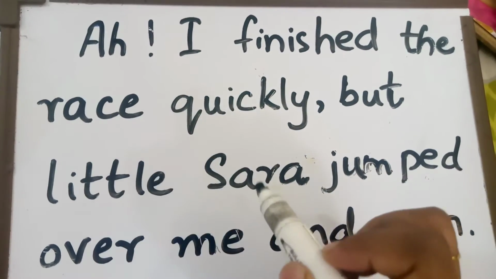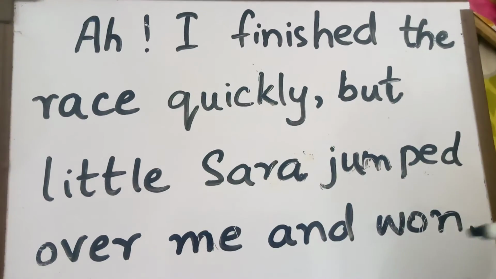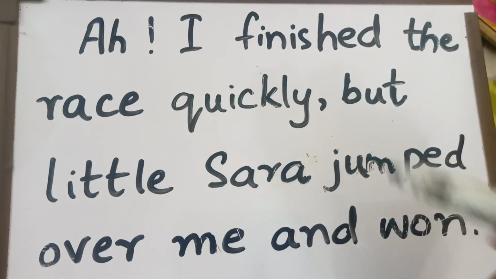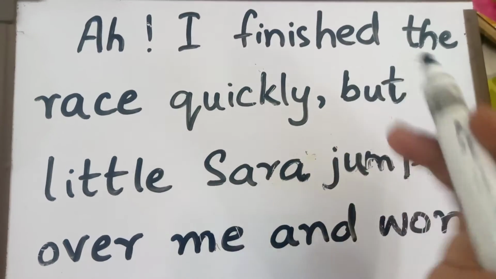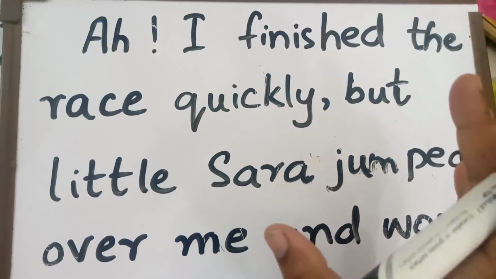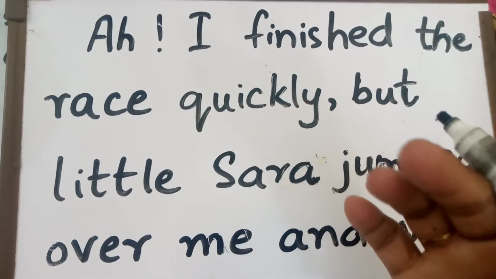Similarly, race and Sarah both are nouns. Won, again we have a verb. So these 3 are verbs, others are different categories. Now we need to understand what noun, pronoun, adjectives are basically, right?